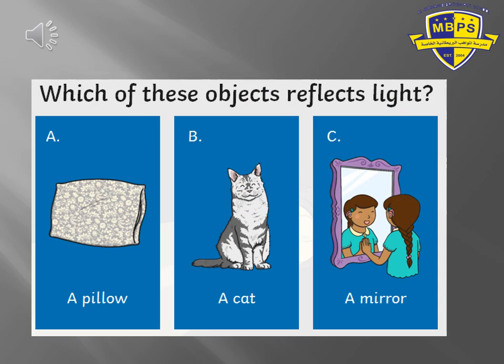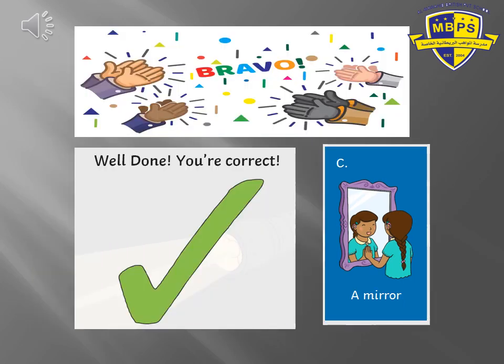Now we have another 3 pictures. And our question, which of these objects reflects light? A, a pillow, B, a cat, C, a mirror. Get ready for the countdown. 10, 9, 8, 7, 6, 5, 4, 3, 2, 1, 0. Very good, grade 1. So our correct answer will be a mirror. Excellent. All of you boys and girls, very good.